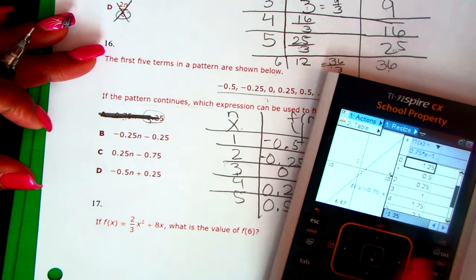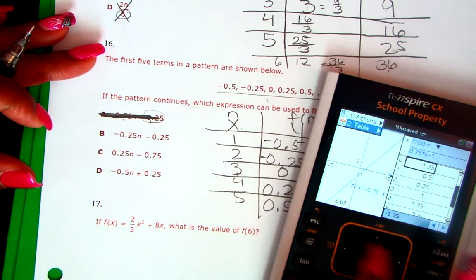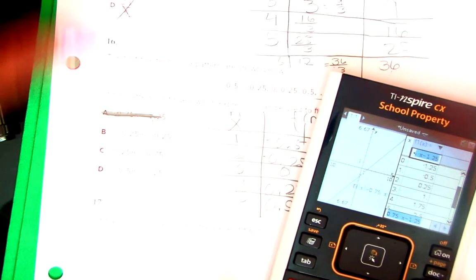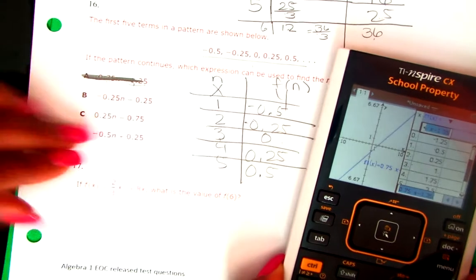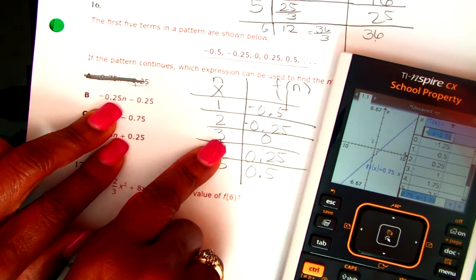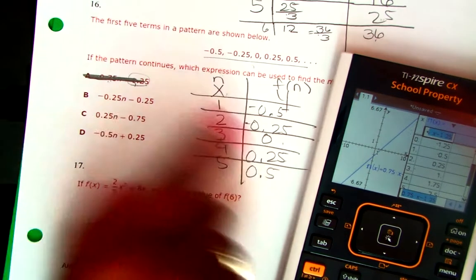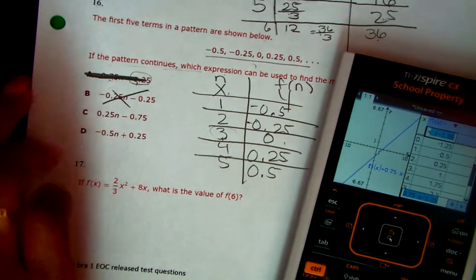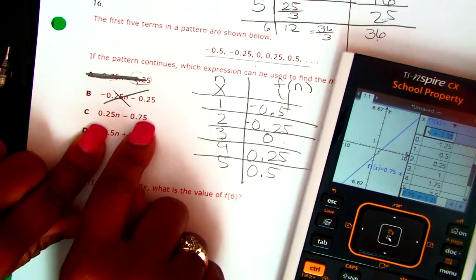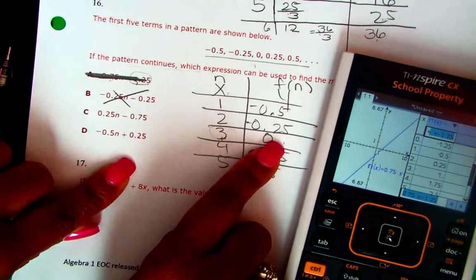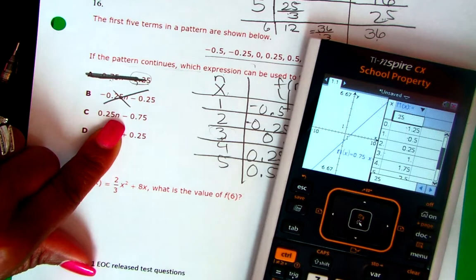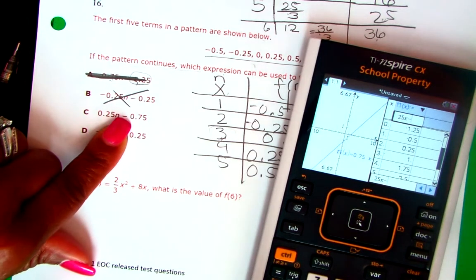Oops. I'm trying to go back to the table. I want to edit the expression. Okay? So let's edit it. And if you put 3 in here, you know this is going to be a negative 75/100. So you're not going to get 0. So I'm not going to put that in there. So here, 3 times, and think in terms of money. 3/4, isn't that the same as 75? So when you subtract that, you should get 0. So I'm going to go ahead and put this in here. And keep in mind, now you can put all of these in here. You don't have to, you can just put it in there and see what you're going to get.